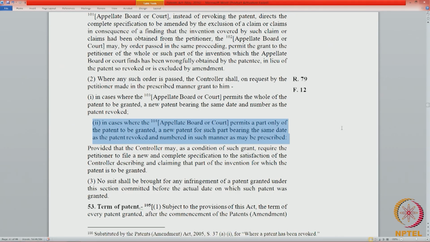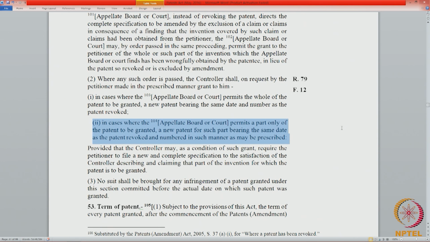Let us look at subsection 2.2, what is highlighted. Now, the appellate board or the court permits only part of the patent to be granted. So, if the petitioner is granted a part of the patent, the petitioner cannot bring an infringement of the patent granted before the actual date of the grant, which means normally you can only file a suit for infringement after the grant. In this case, there were two grants. The first grant happened in the name of the person who wrongfully obtained the patent, and then the petitioner filed a revocation and it got granted in his name.